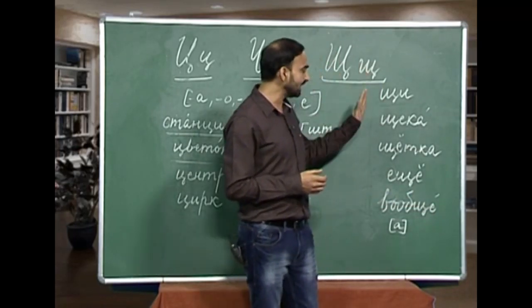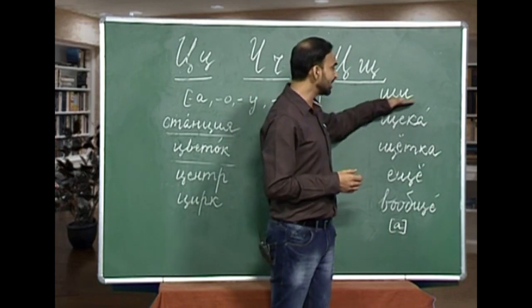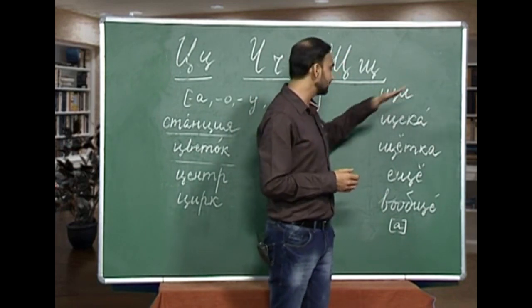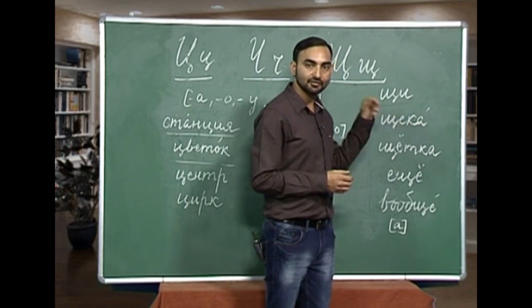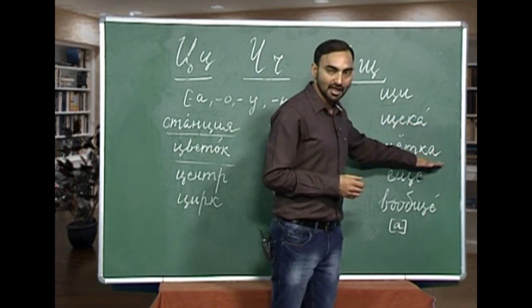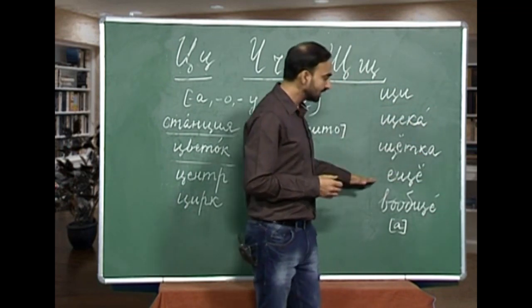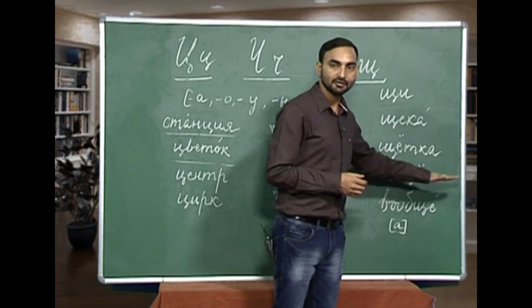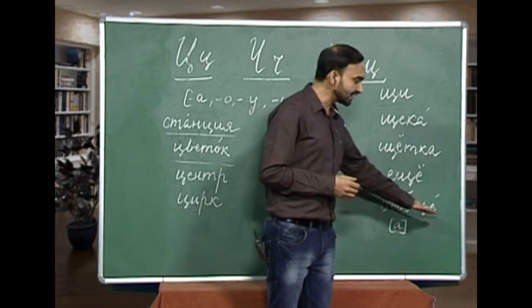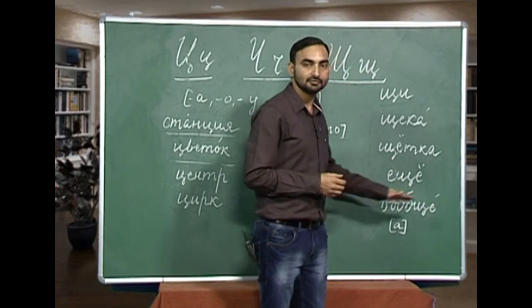So, let us revise all these words once again. Shchi is a kind of Russian soup, shika is your cheek, shotka is brush, isho is still, vapshe is almost.